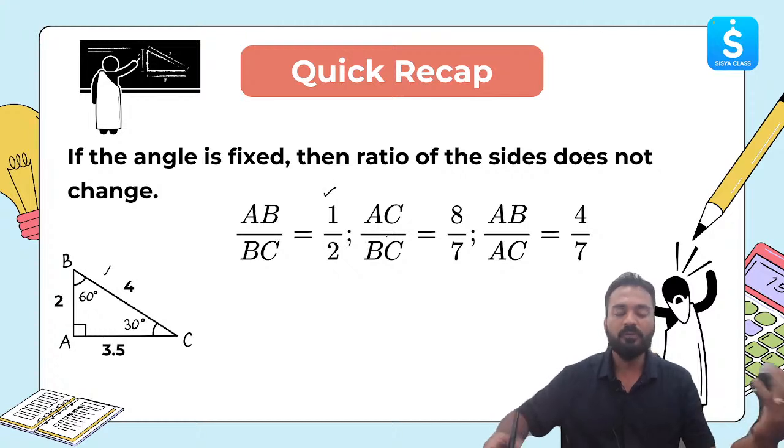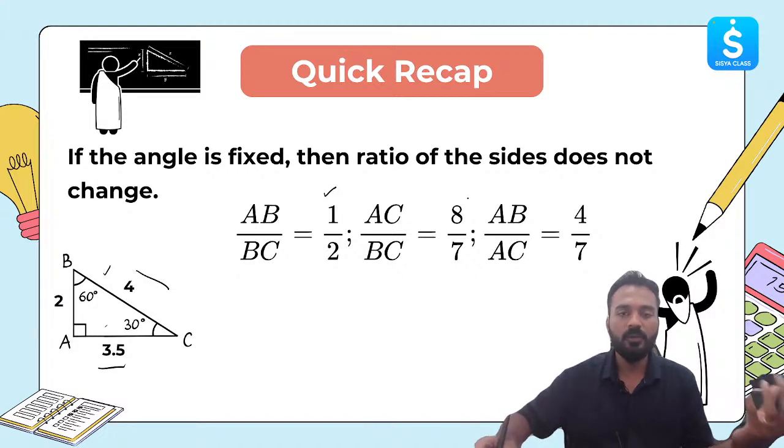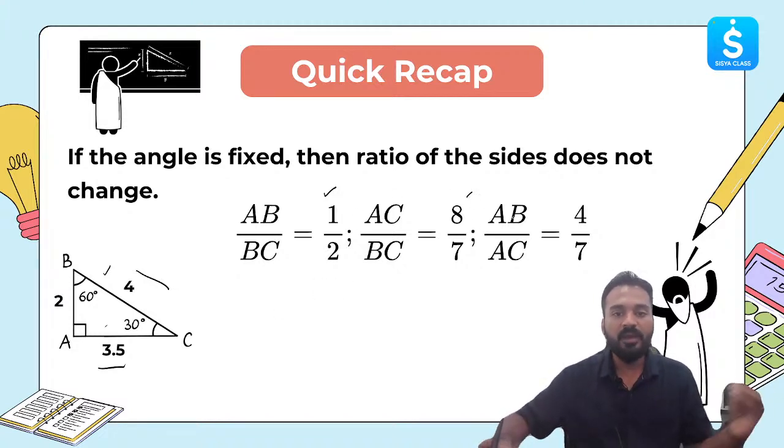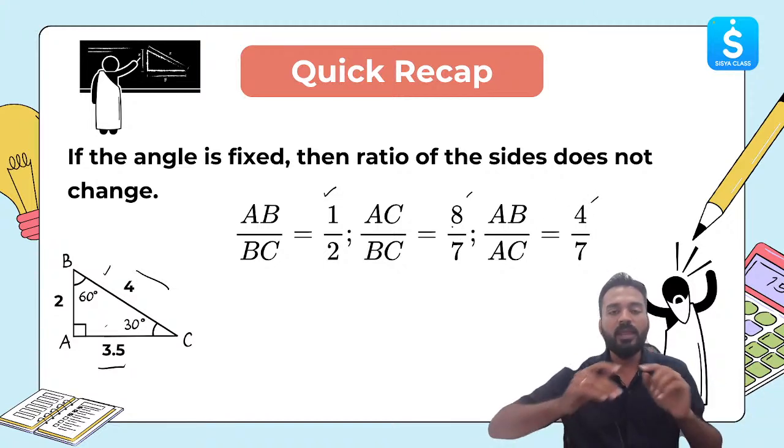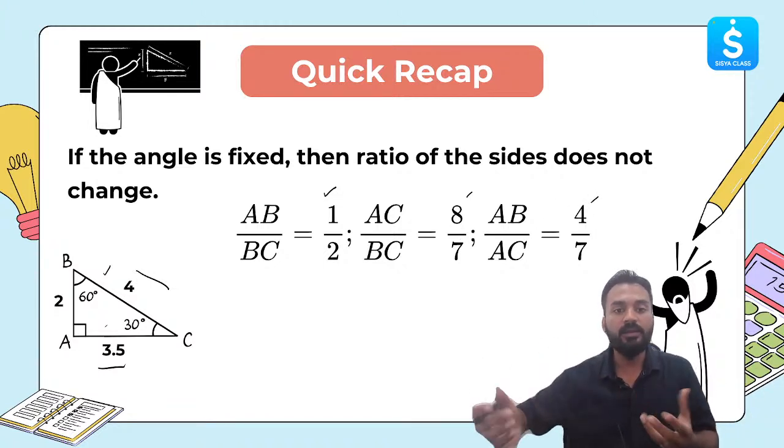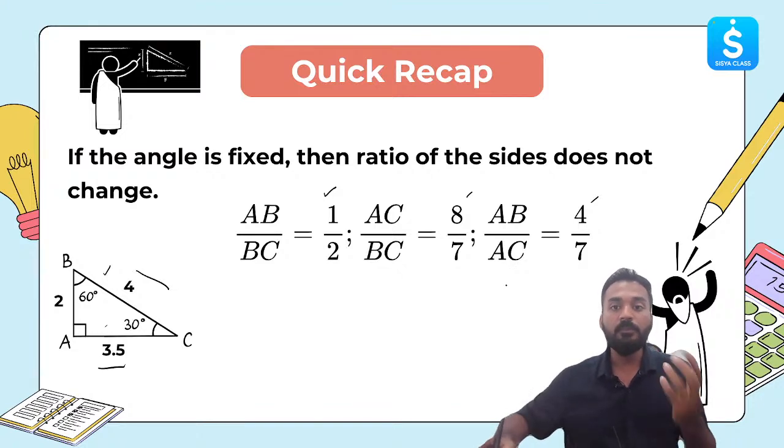2 by 3.5, it will come out to be 1 by 2. AC by BC will come out to be 8 by 7. 3.5 by 4, it will work out to be 8 by 7. AB by AC will work out to be 4 by 7. So all these ratios, even if I increase the side length, if I double the side length or triple the side length, will remain the same.